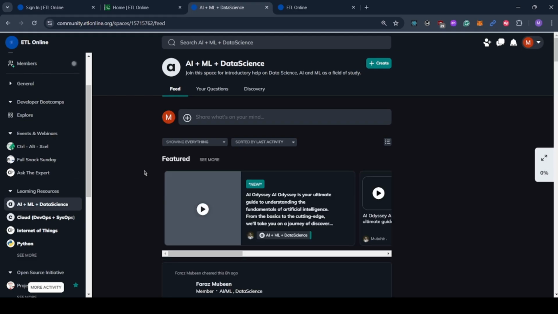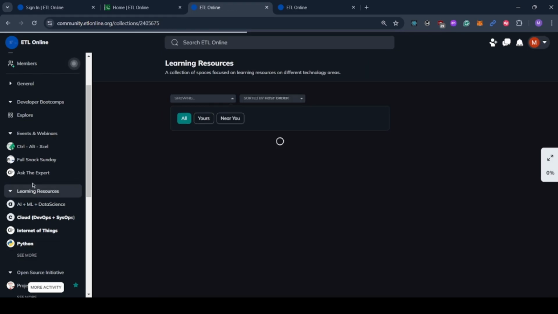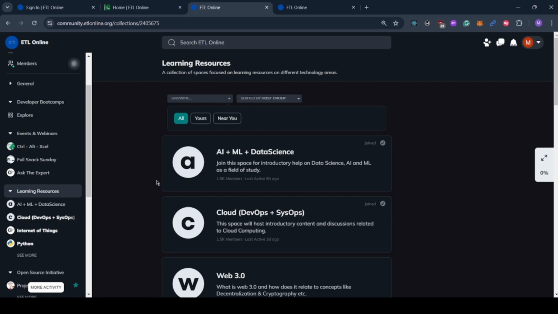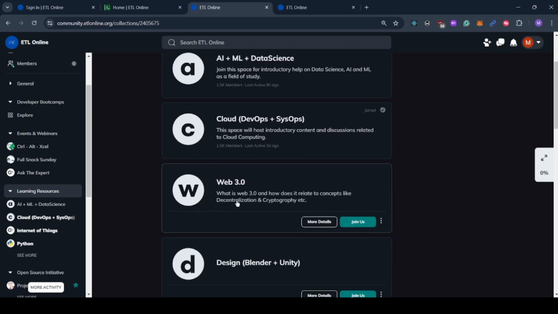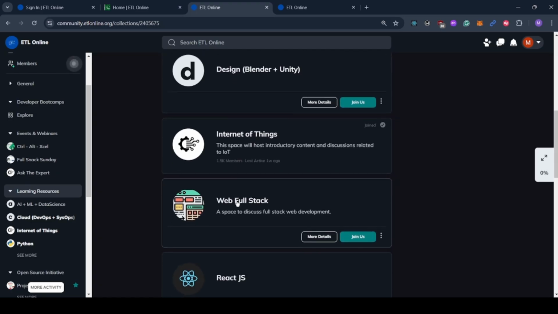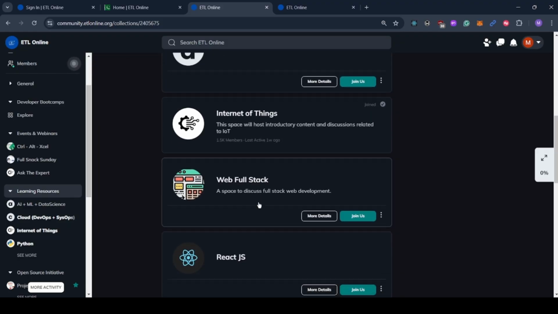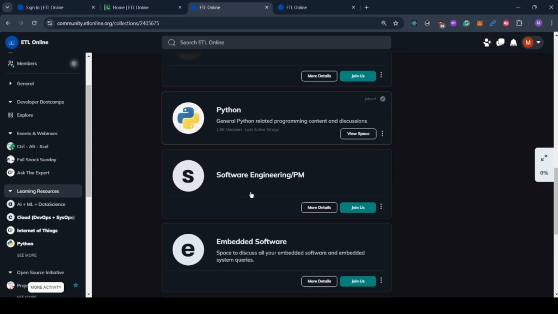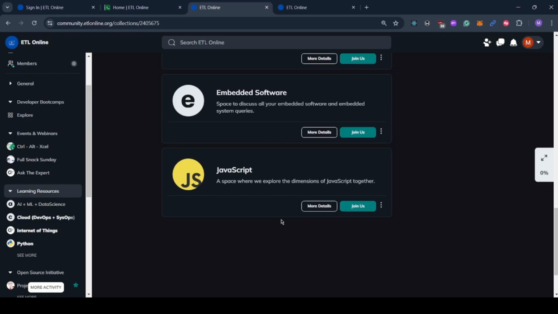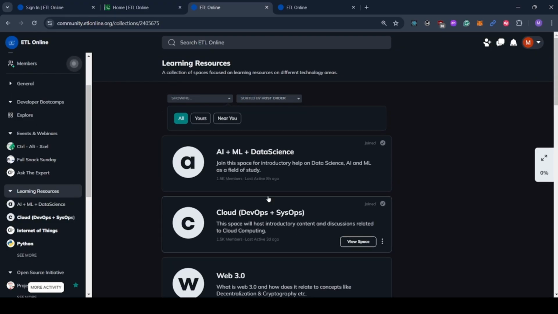Then we have the ML and data science space, including a lot more in our learning resources. Learning resources are a collection of spaces that have details of all the spaces that we're going to discuss. We have space about artificial intelligence, data science, cloud, Web3, design, Internet of Things, Web Full Stack, React.js, Python, software engineering, embedded systems, and JavaScript.